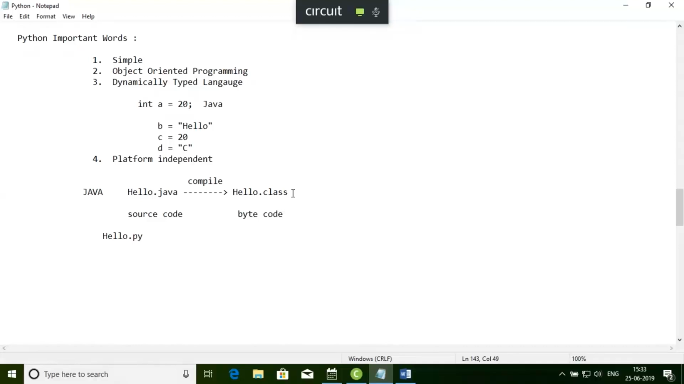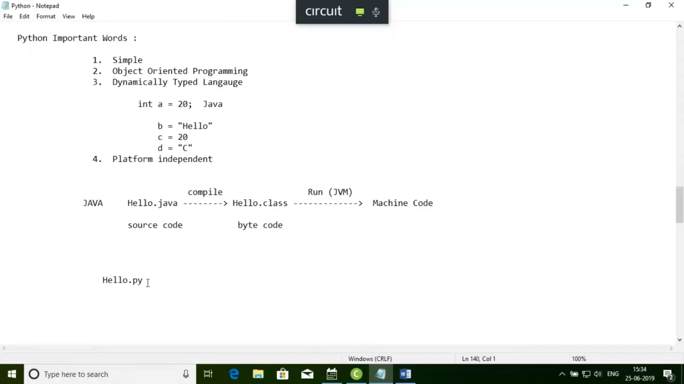Now this bytecode is being run. Now you're going to run. When I'm going to run this bytecode, it will be converted into machine code. And who is going to run? This is being run with the help of JVM, Java Virtual Machine. So this is how the syntax works for Java, and now how it will work for Python.